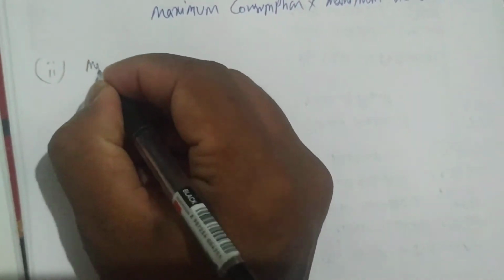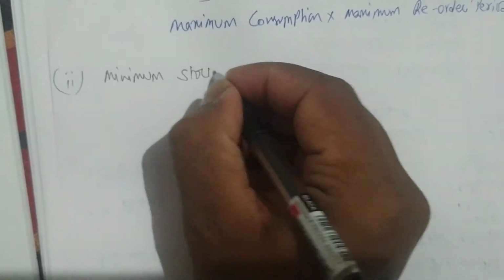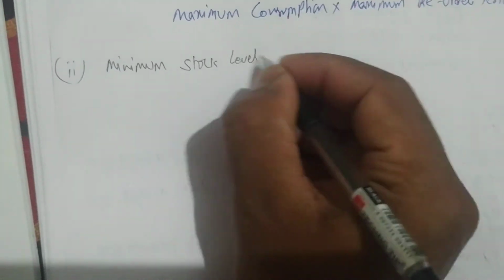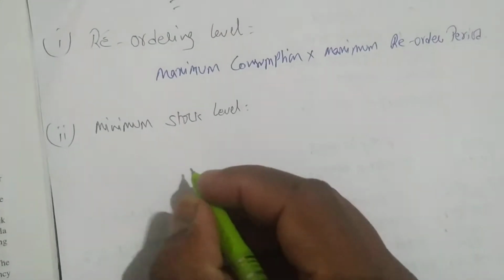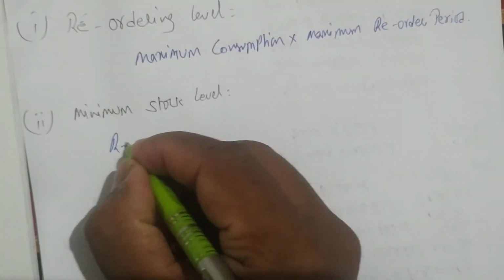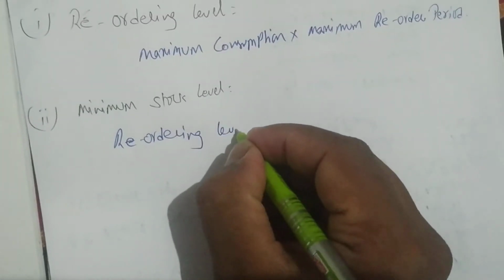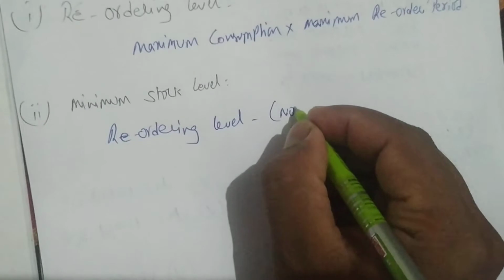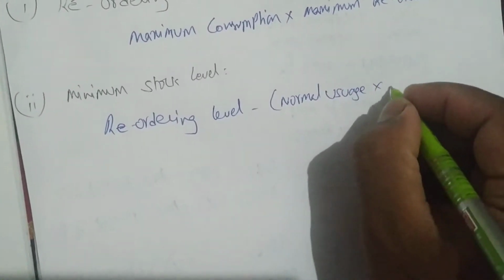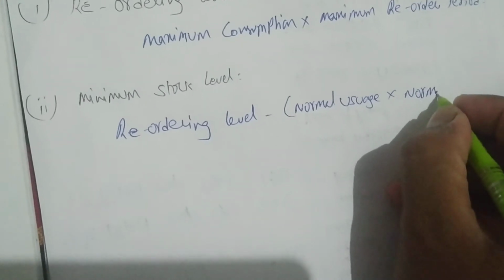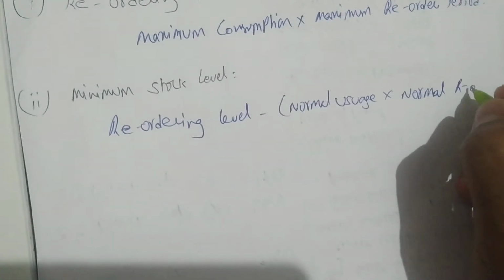First we'll write minimum stock level. Okay. The formula for minimum stock level is reordering level minus normal usage into normal reorder period.